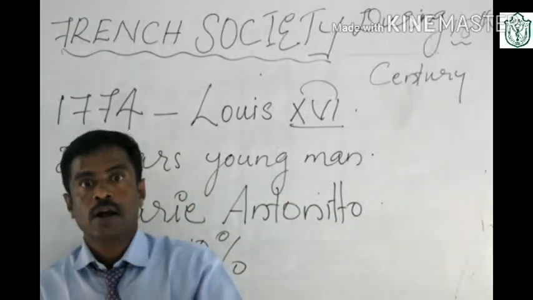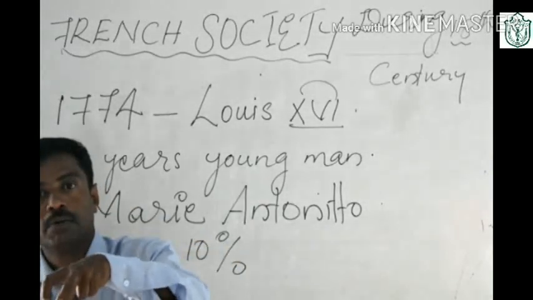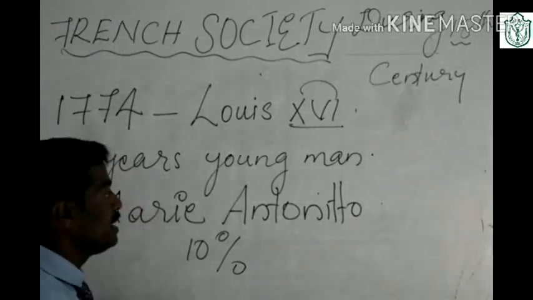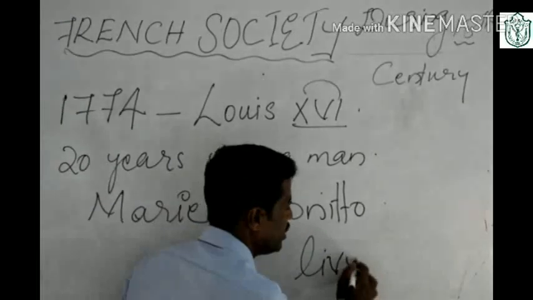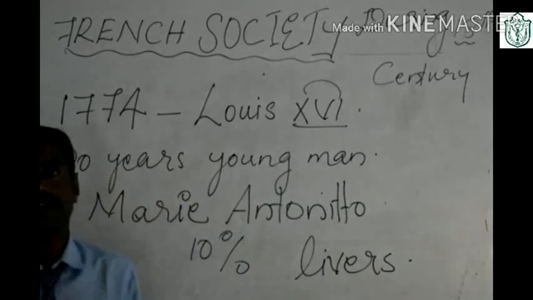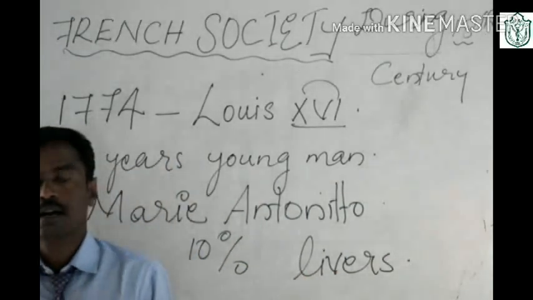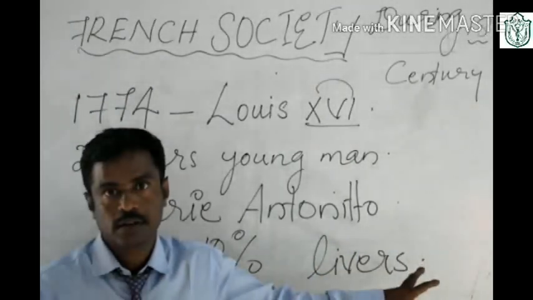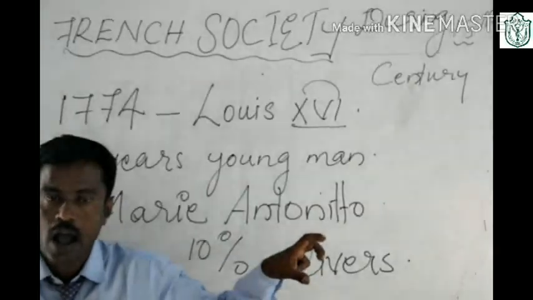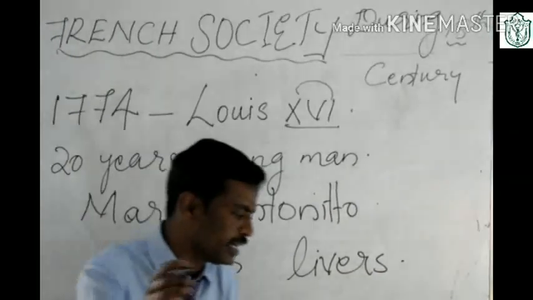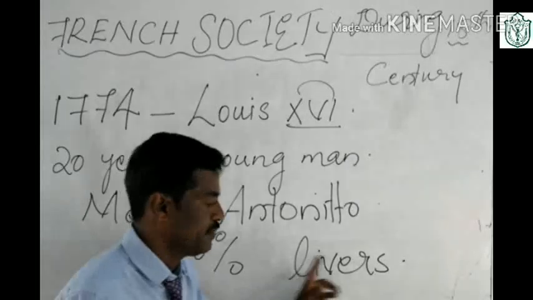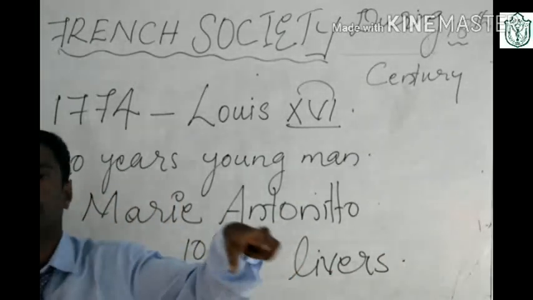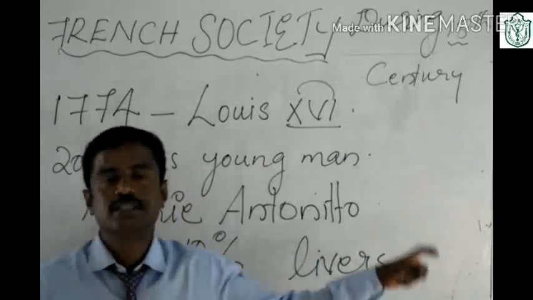Then France became indebted by 1 billion livres. In your text, it was written livres. The livre is the oldest currency of France, and it continued up to 1794 as the currency of France.